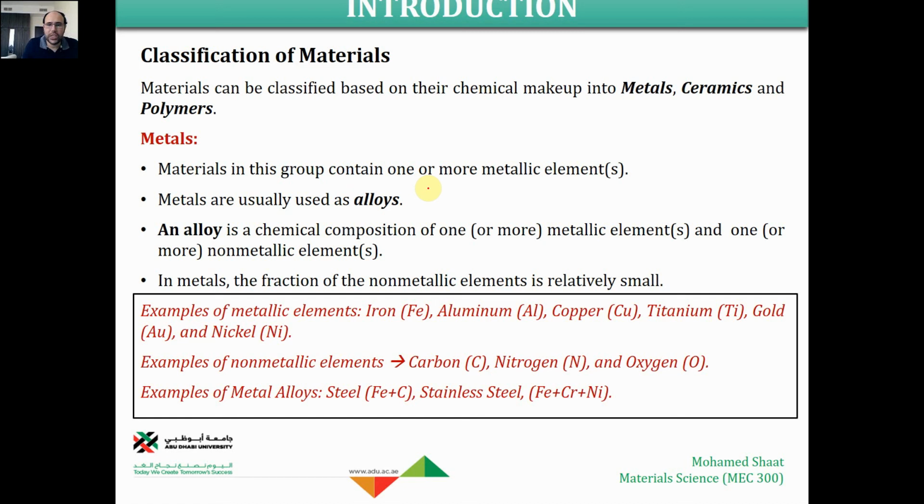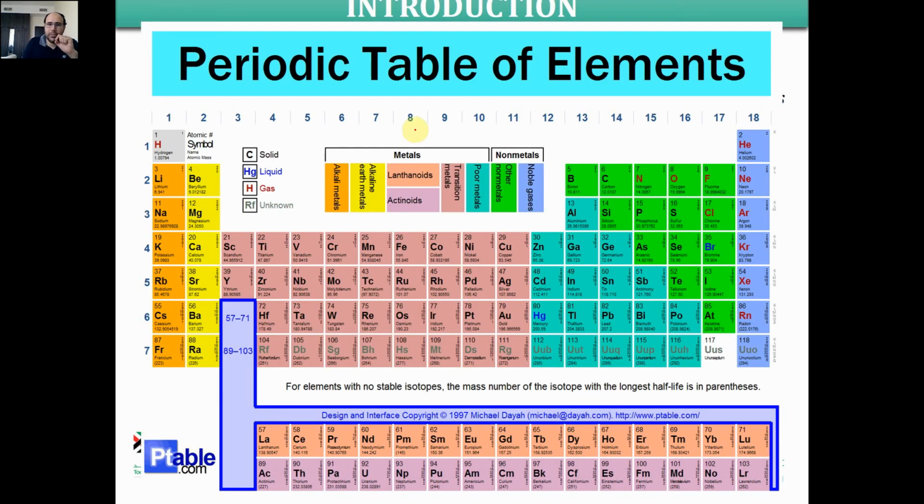Materials in this group contain one or more metallic elements. So the main composition of any metal material is that it should contain metallic elements. What are the metallic elements? The elements that belong to this group. Any one of these elements can form a metallic material.